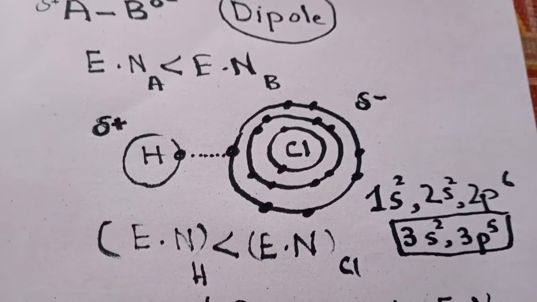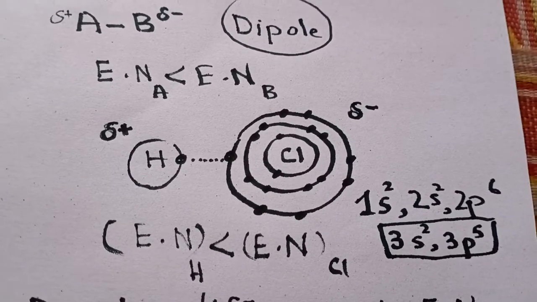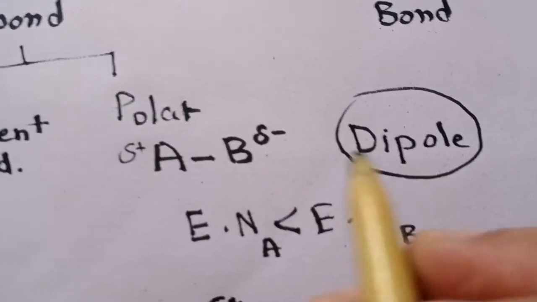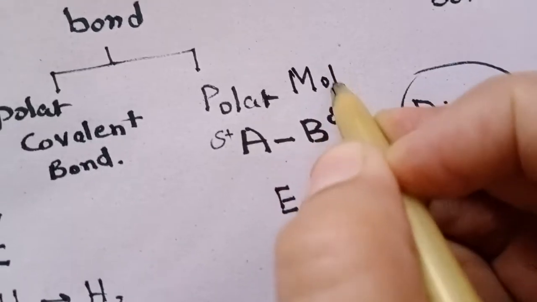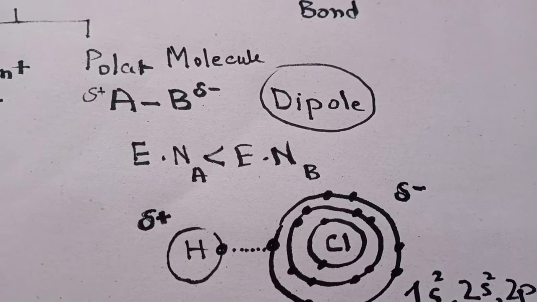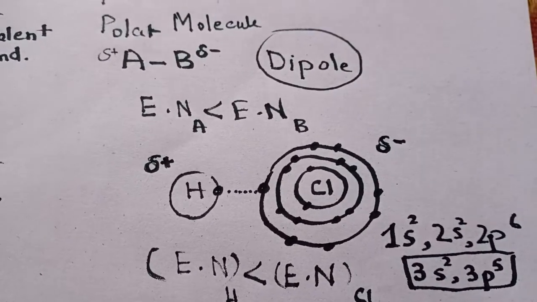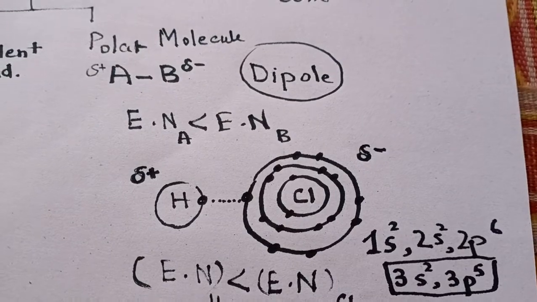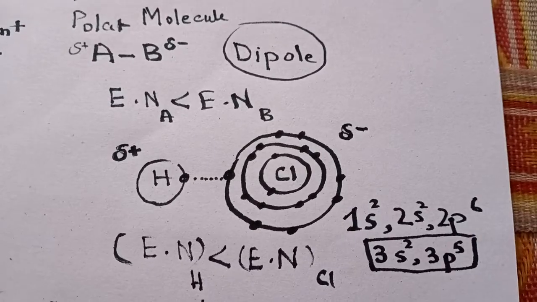Such a molecule, whose atoms have a difference in electronegativity, is known as a dipole, and it is also known as a polar molecule, where the covalent bond is formed between two dissimilar atoms which have a difference in electronegativity. The tendency to attract the shared pair of electrons toward itself is different, so the electron cloud will be distorted,